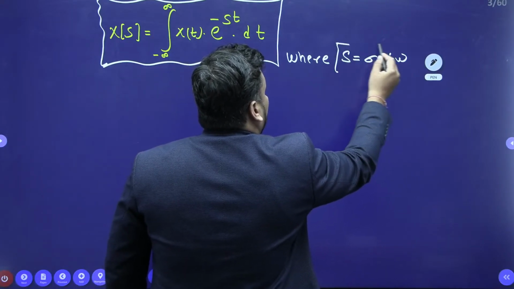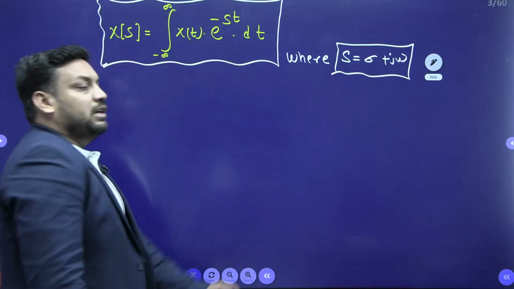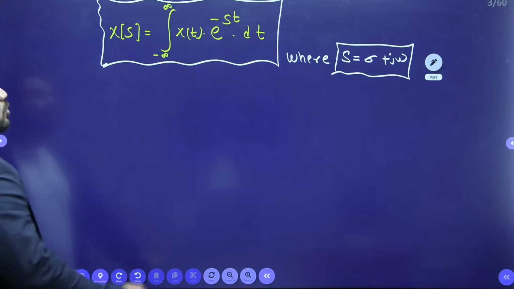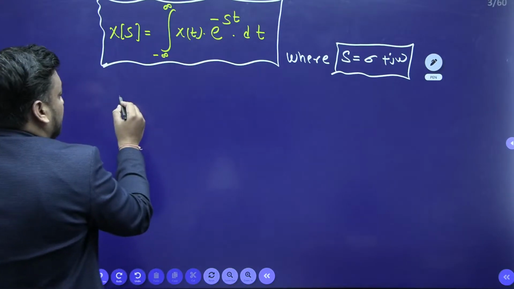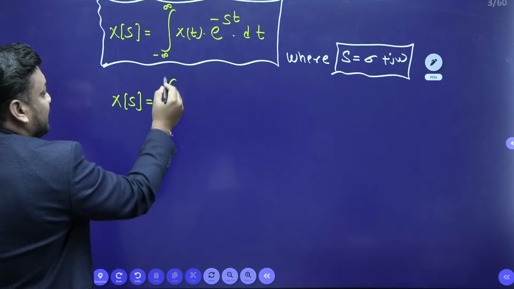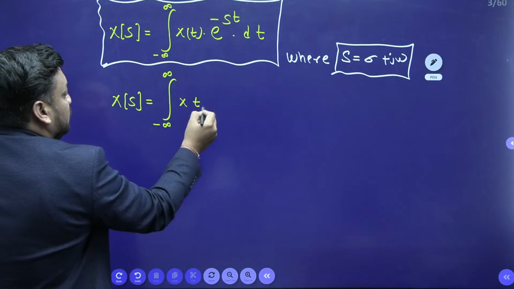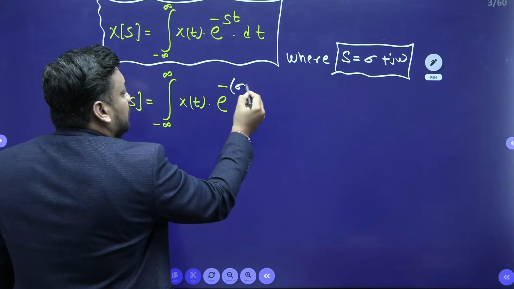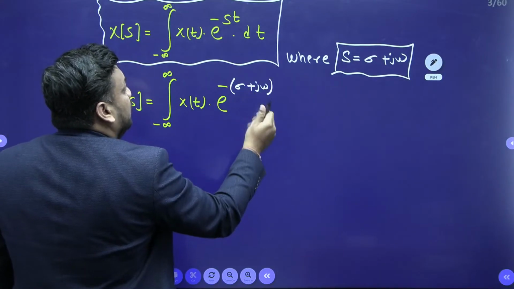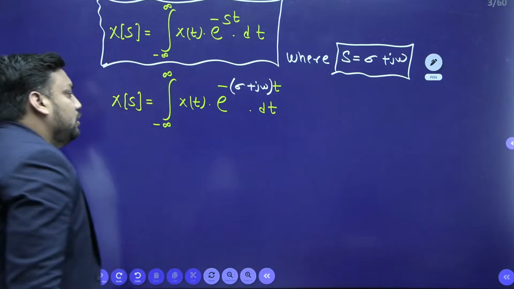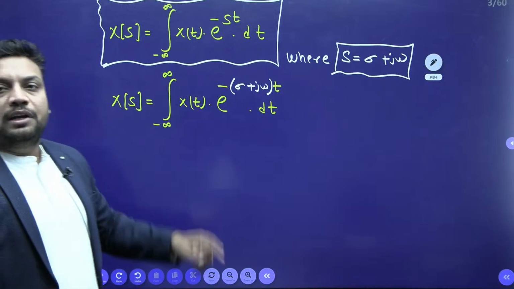It means s is a complex number which contains the real part and the imaginary part. Now if I put the value of s here, then I get X of s equals integral from minus infinity to infinity of x of t times e to the power minus (sigma plus j omega) times t dt.